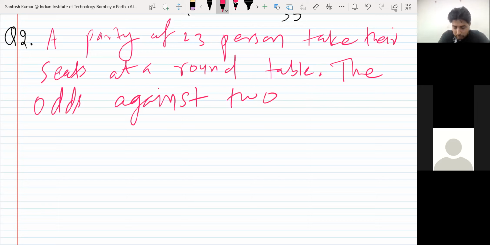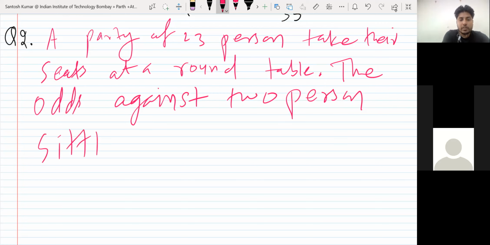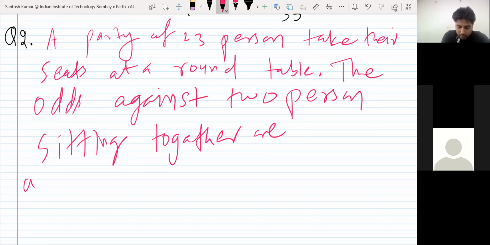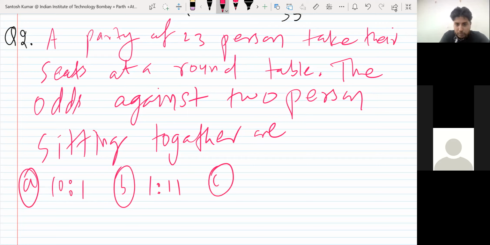The odds against two persons sitting together are, yeah, so options: 10:1, second option 1:11, third option 9:10, and the fourth option 1:10.